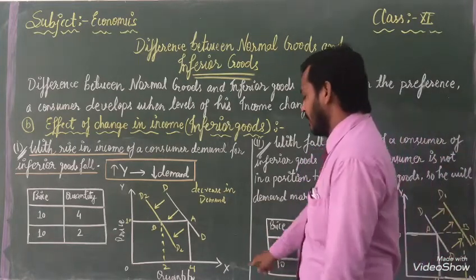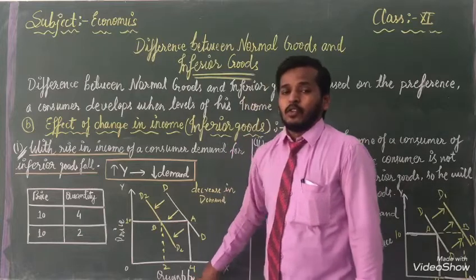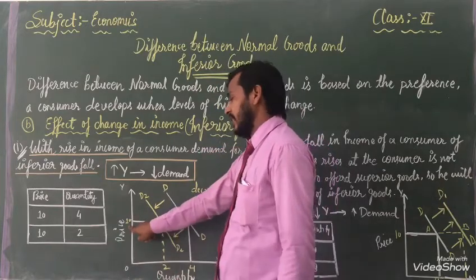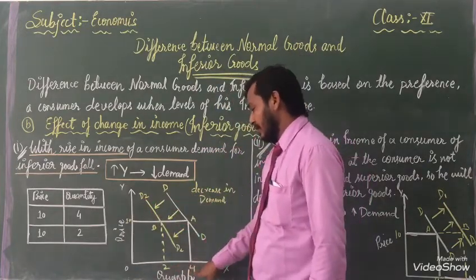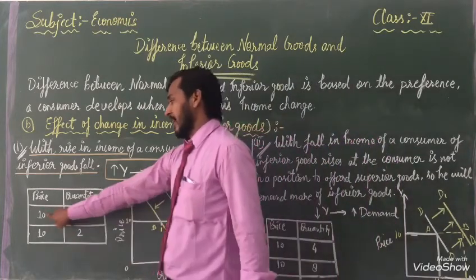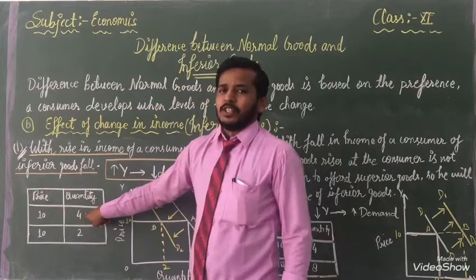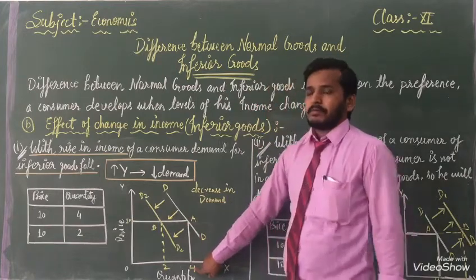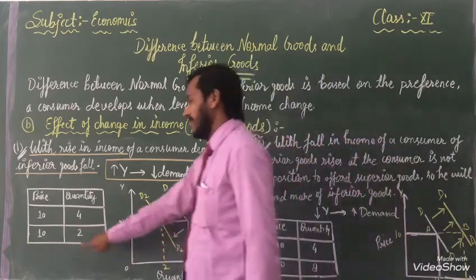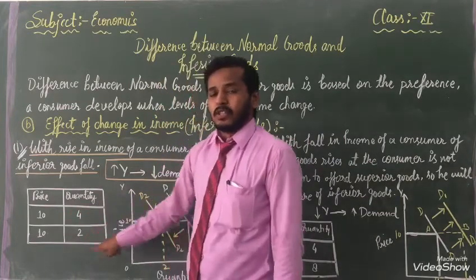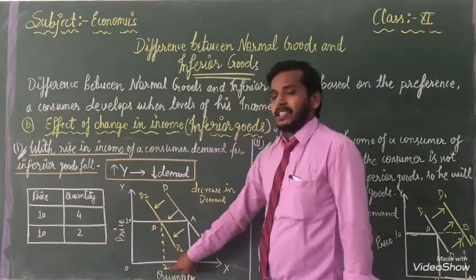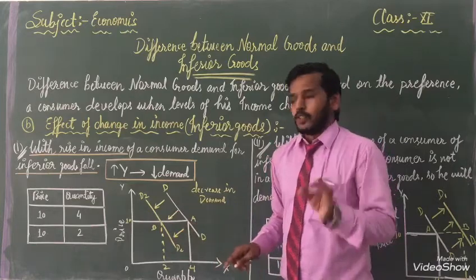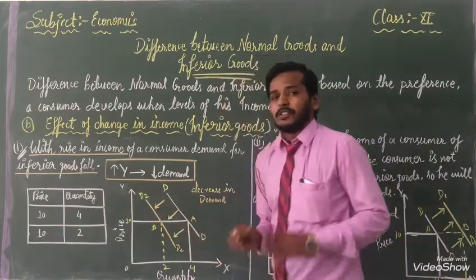First we will represent x-axis quantity and y-axis price. Price we have denoted 10 here, but units 2 and 4. First we will see when price is 10 rupees, the quantity we are using is 4 units. But next time, when price is 10 and the quantity decreases, then we are using 2 here. Means with the help of this graph and this arrow, we can explain this is coming downward.